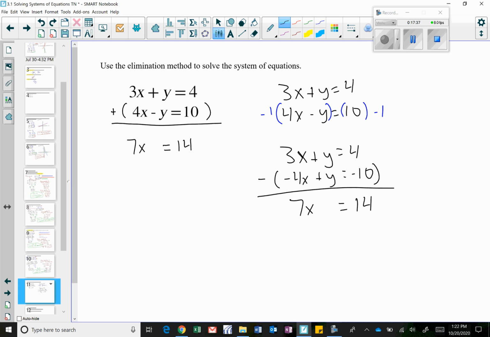And so you can see that these two are both the same: 7x equals 14. Okay, just be careful if one of the equations has a positive and the other has a negative. Make sure that the signs are the same if you are to subtract them.